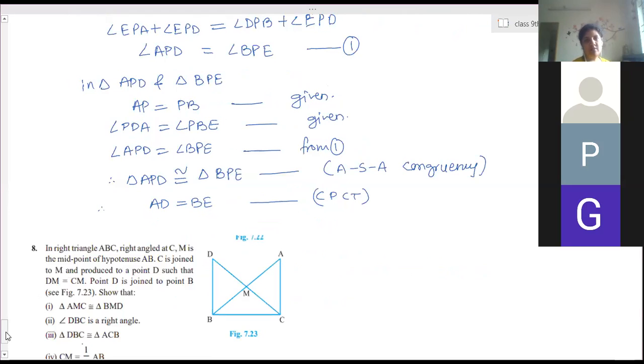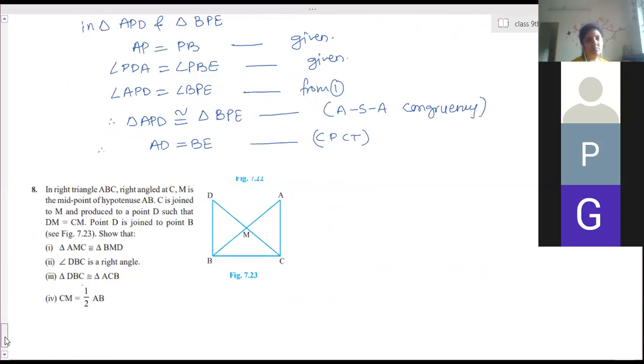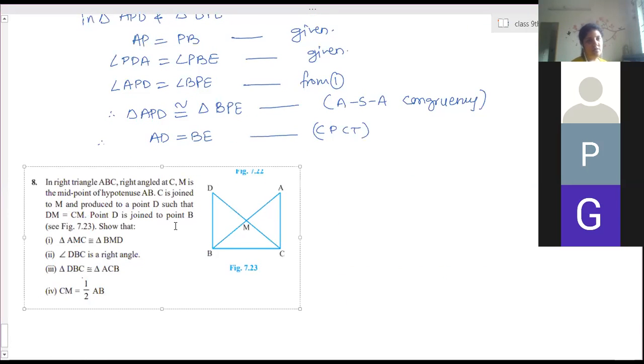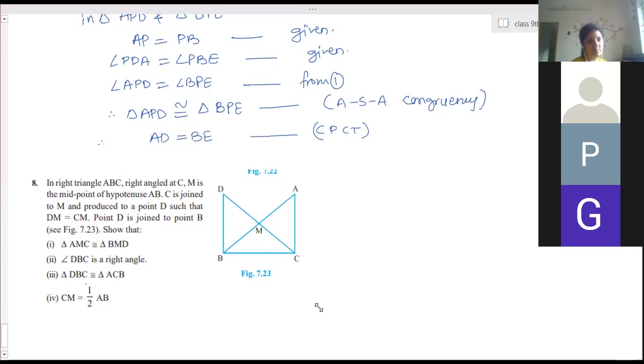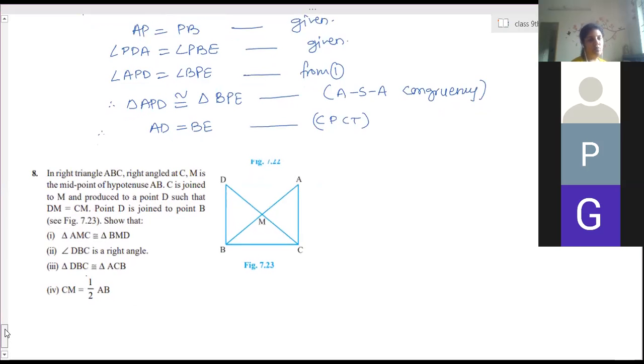Have you done the 7th one? Yes, ma'am. This is 4 markers, always asked question. This is asked for 4 marks.